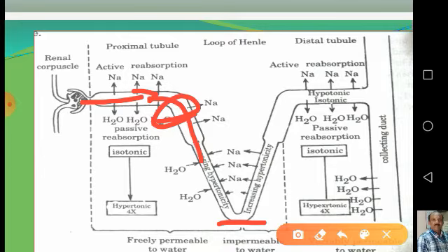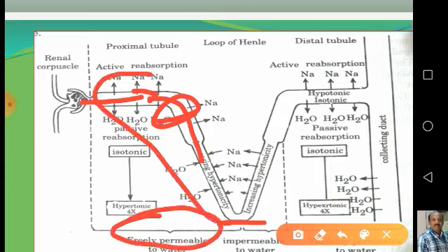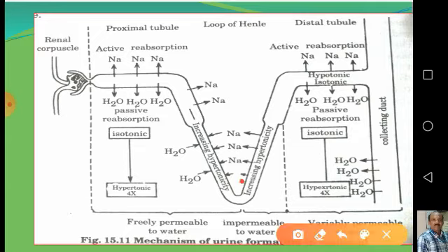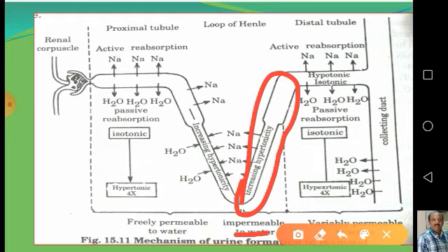That's why this portion, from here to here, is freely permeable to water, whereas this portion is impermeable to water, but permeable to sodium and other solutes.